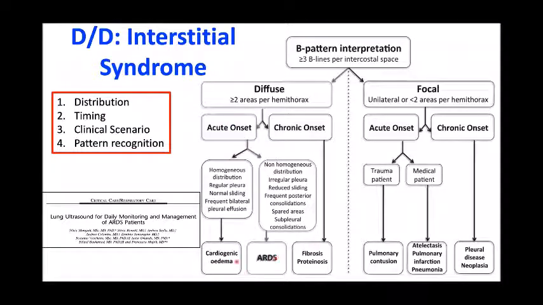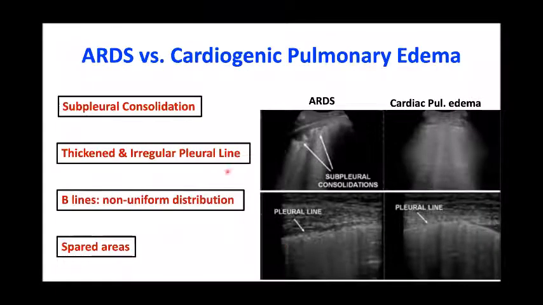It is much more important to differentiate whether the B lines are because of cardiogenic edema or ARDS, and this can be done by looking at the following features. In ARDS, along with the B lines, there will be subpleural consolidation like here. There will be thickening and irregular pleura, and the B lines are not uniformly distributed, and some spared or skip regions are there. However, in cardiogenic pulmonary edema, the pleura is normal and the B lines are equally distributed most of the time, and there is no consolidation, or subpleural consolidation is less frequent.